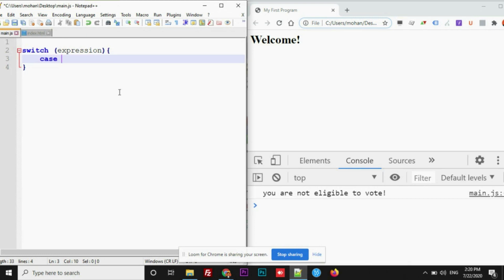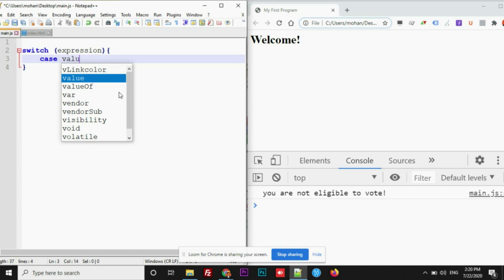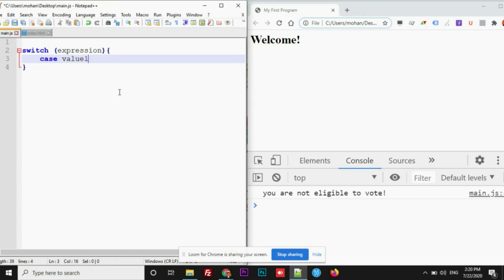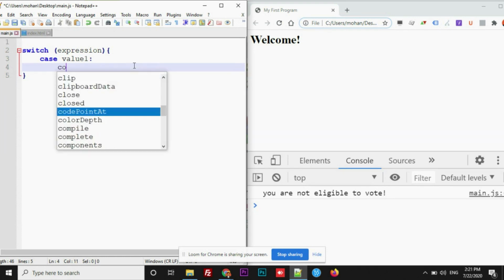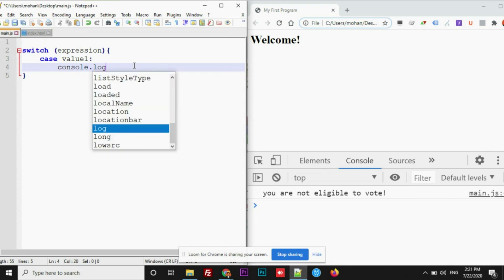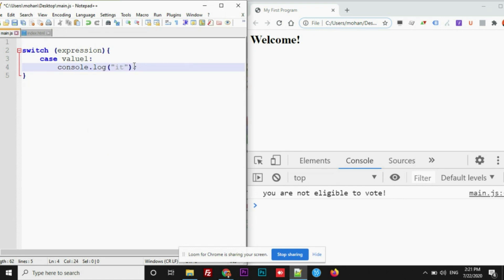Case, and a value needs to be provided here. Let's say value 1, colon. Next, if this value has matched with this expression, then whatever you want to execute, that statement has to be passed here. Okay, console.log it's value 1. Once you're done with the first case, you need to break this line and go to the second case.